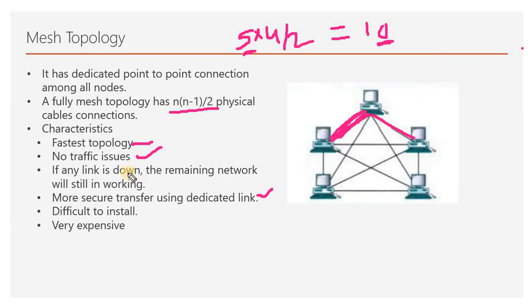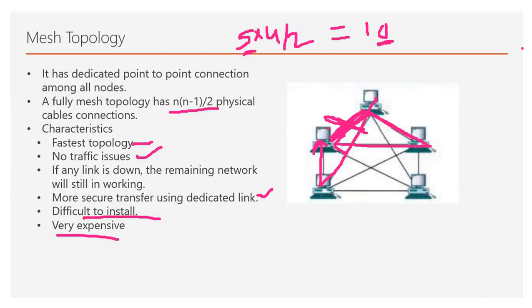If any link is down, suppose this link is down, and this device wants to send data to this device, then via any other link it can send the data like this. So a fault in a link will not affect the network much. But there are some disadvantages, like it is very difficult to install and very expensive.